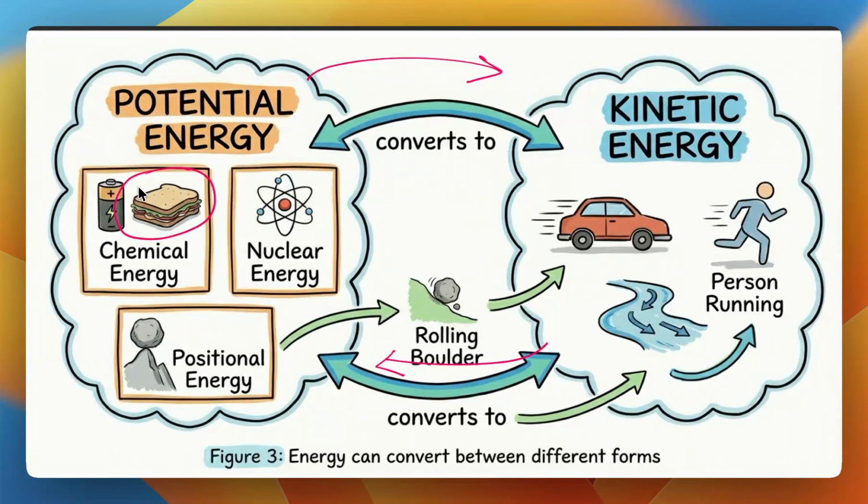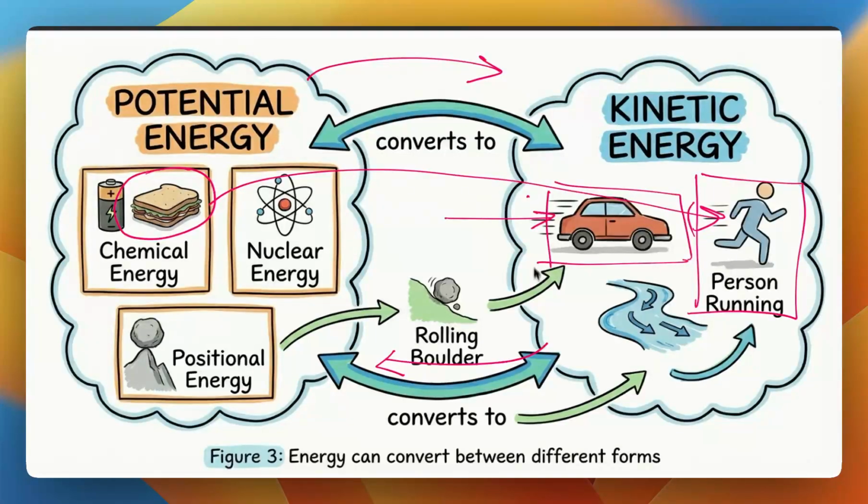Okay, and the sandwich has some chemical energy which will finally transform, and then we can run using that energy, which will convert into kinetic energy, right? If we have some fuel, basically, or petrol, we can put it inside the car, and then it will convert into kinetic energy when we run our car.